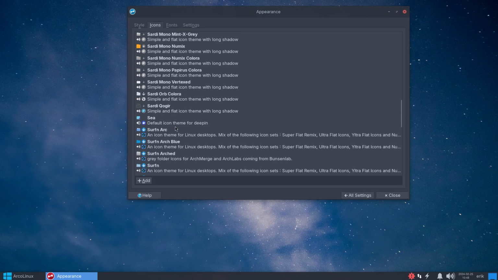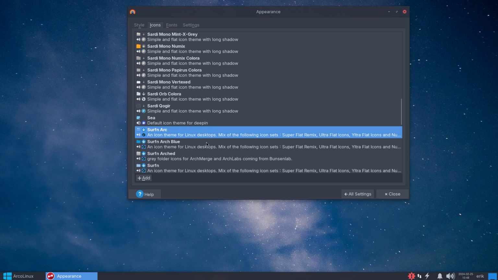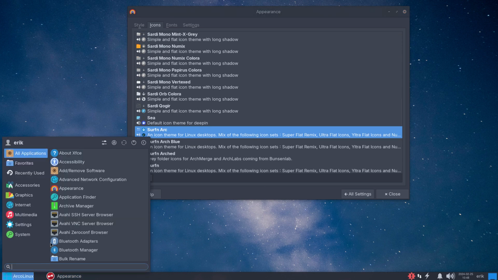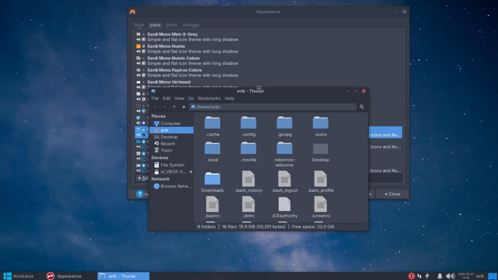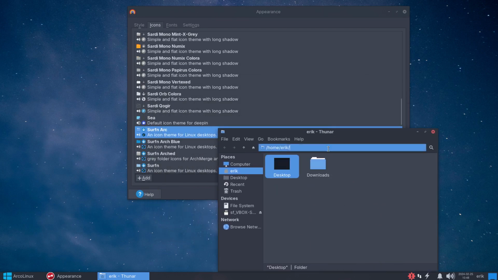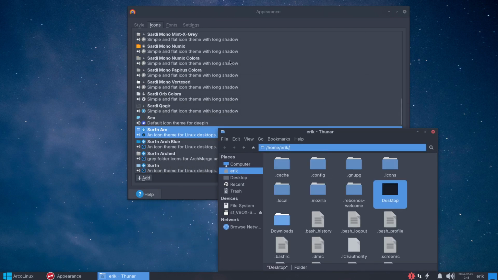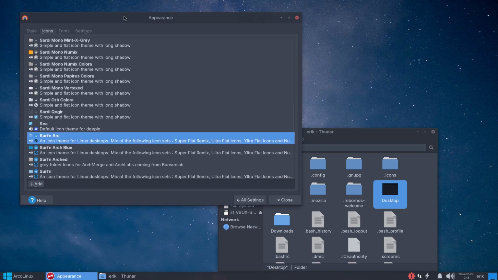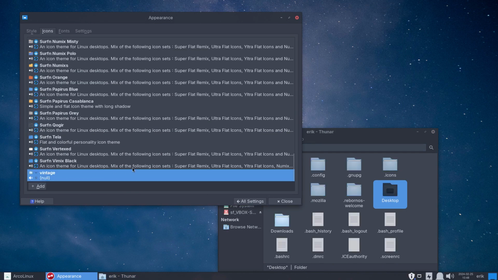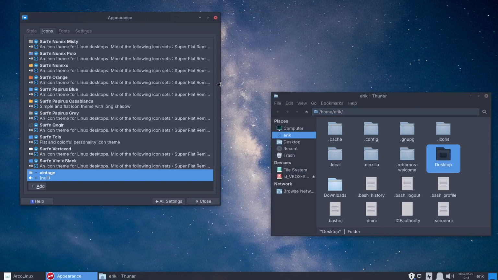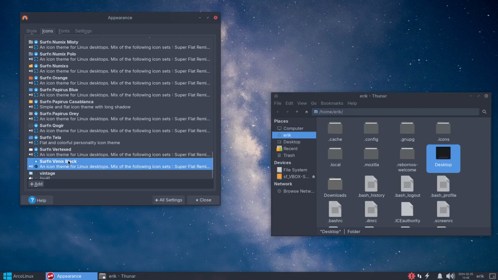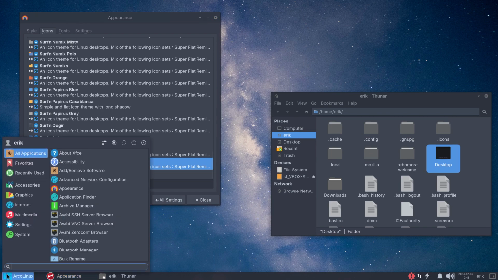Let's have a look at the Surfn icons. Surfn arc. Much nicer, I think. Thunar, file manager. Let's open them up. Ctrl H, Ctrl H. And then you see, and that's the fun, we go down here. This is vintage, right? If you like vintage, fine. Select vintage. Now all the icons will be the same, right?